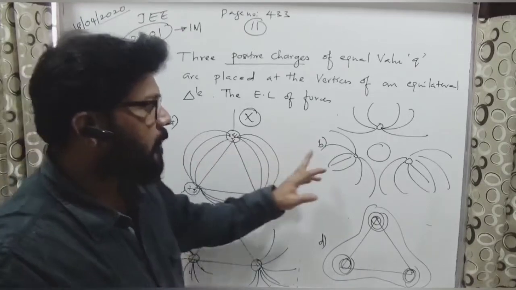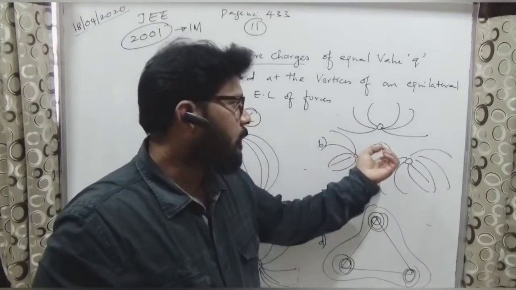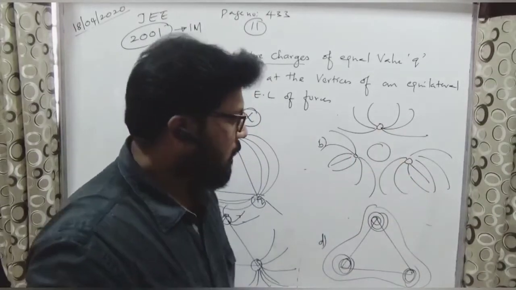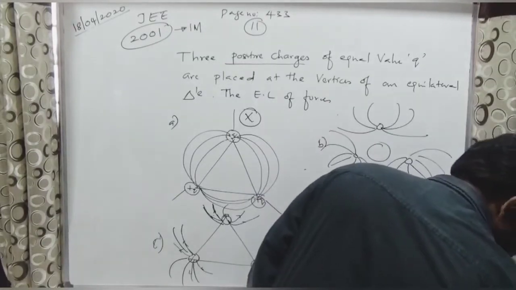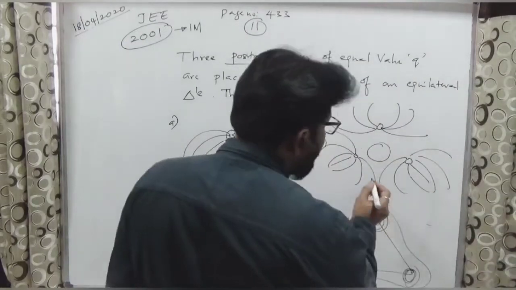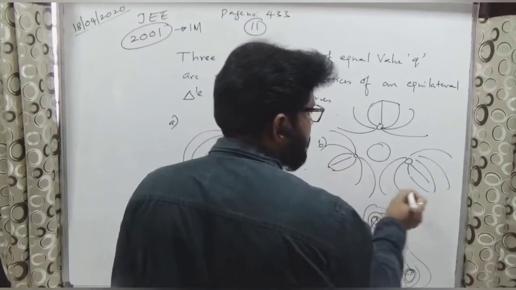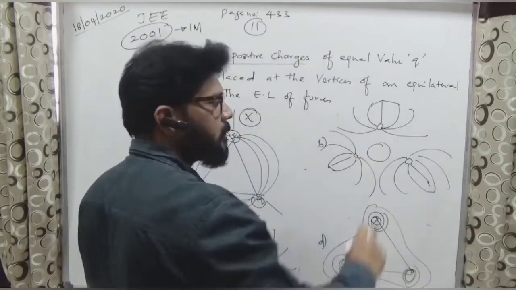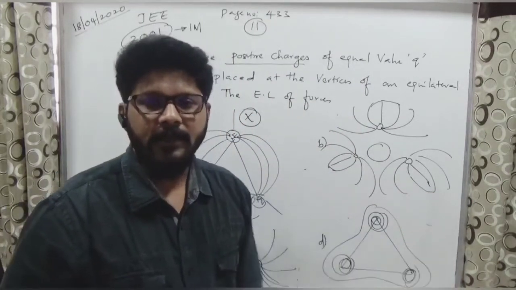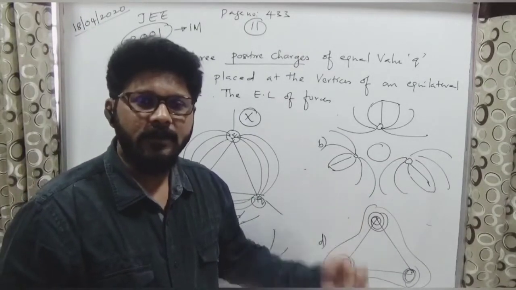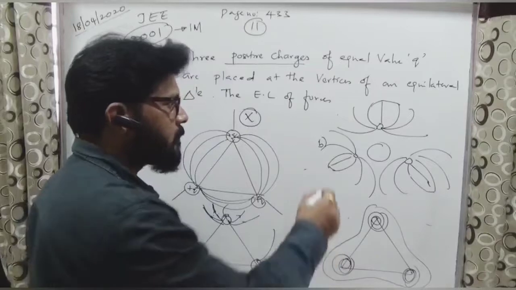Okay. Next, option B. If you take them as going away from the charges, they are positive, positive, positive, and in this problem some of them are meeting here. See, here these are meeting like this, here also they are meeting like this, and here also. So two electric lines are meeting at a particular point. So this is also not possible, so this is also wrong.